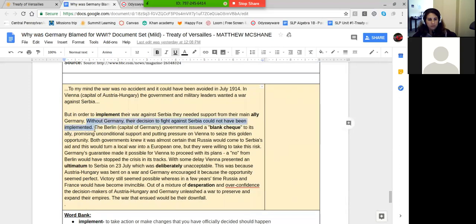That basically means that without Germany's backing, this whole war that took 20-some years or more, without their approval, this would not have happened in the first place.